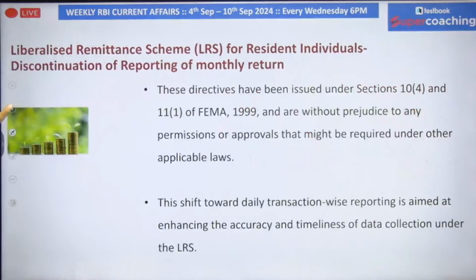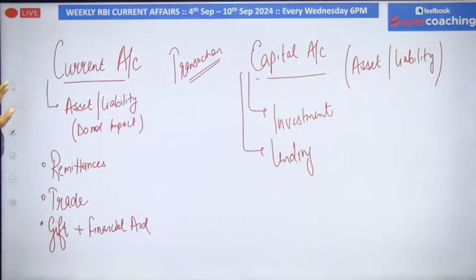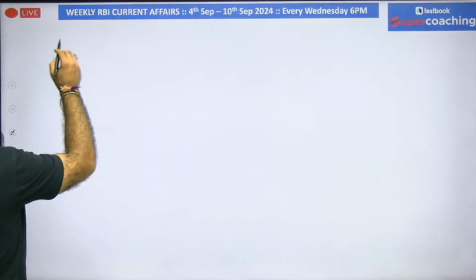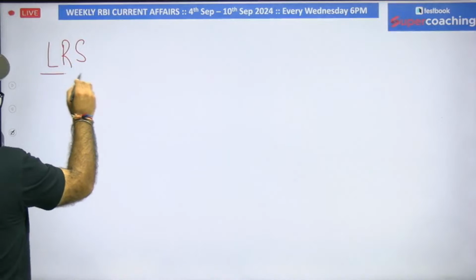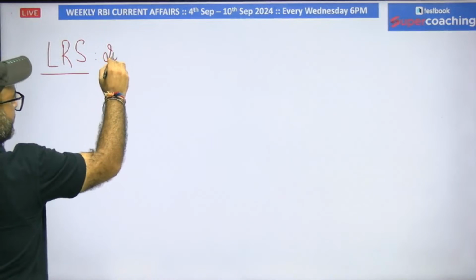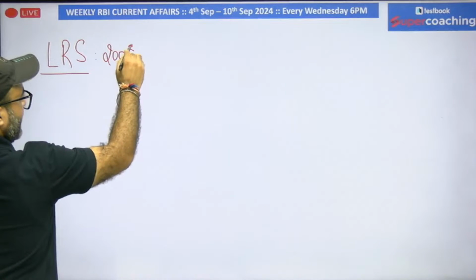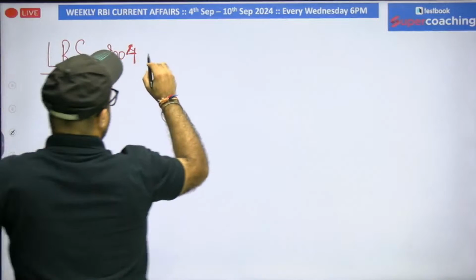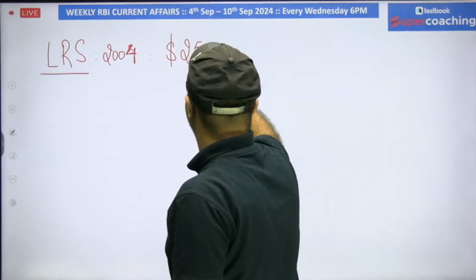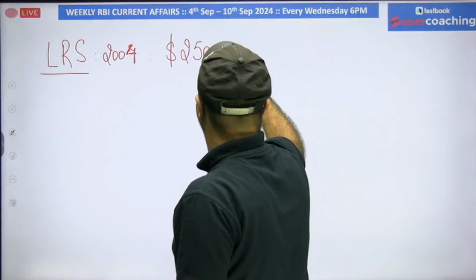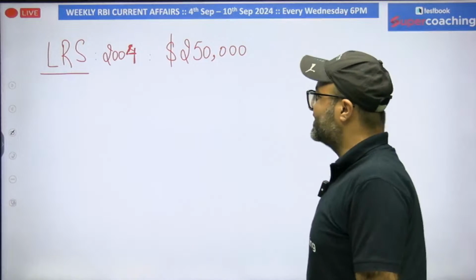I'm pretty sure these three things are clear to you. I'll give you a quick revision. First one is, what is LRS? LRS was introduced in 2004. What is the limit of LRS for an Indian individual? The limit for LRS for an Indian individual is $250,000, or 250,000 US dollars.